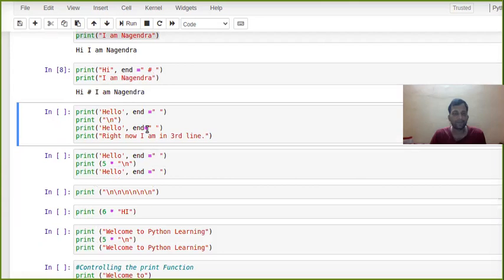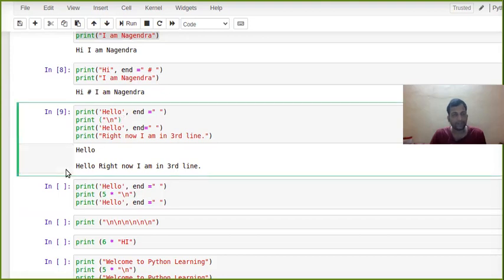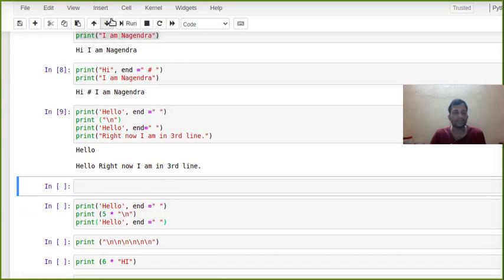Same way, here you can see, I printed hello, then I told the cursor to remain in that place, but after that I told it, okay, you can go to the next line, so it came here. Now I have not given that, so it will again go to the next line, then again I am printing hello, then I am telling it a space, and right now I am on the third line. Okay, so now one thing I wanted to ask you.